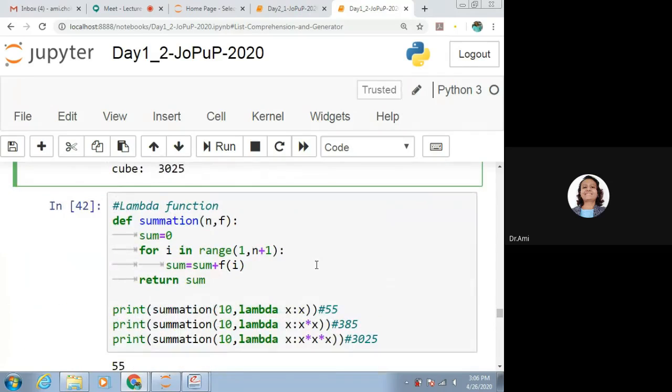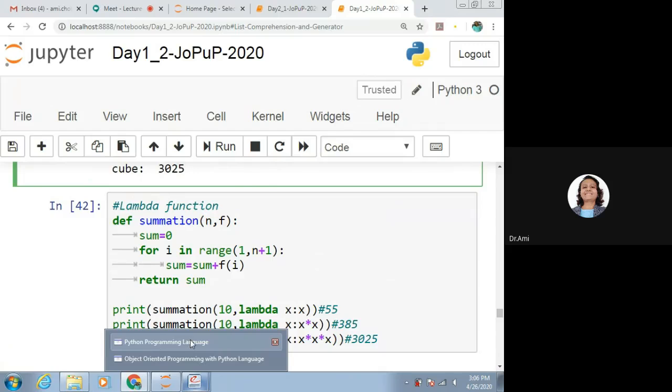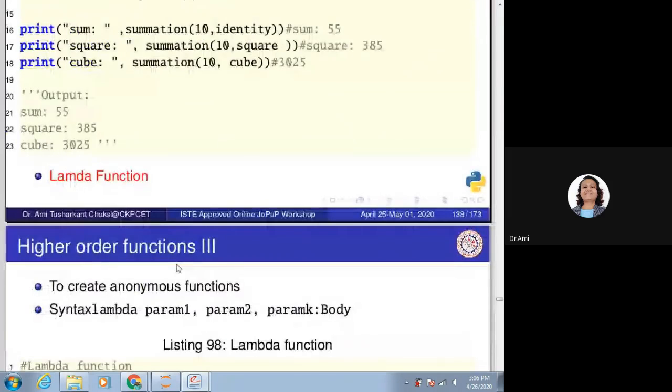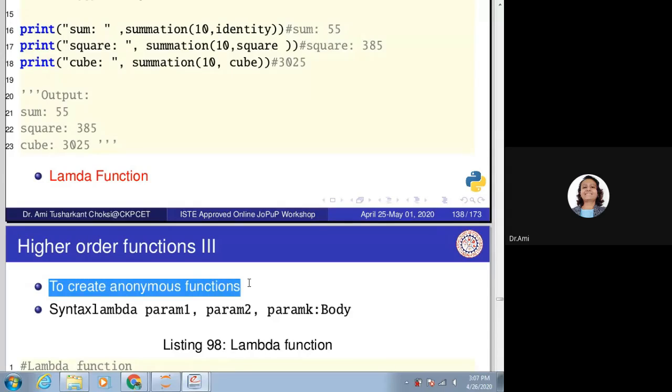Now the lambda function, what is that? Lambda function is used to create an anonymous function. Identity, square, cube, these are the function names. But I do not want to give any function name. So it is anonymous.